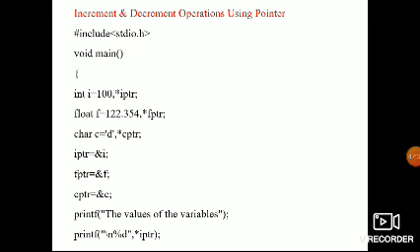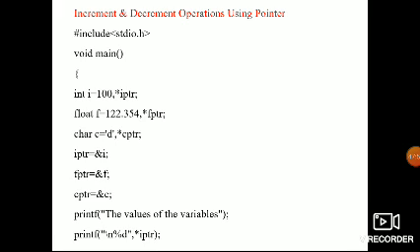So this is a program for the increment as well as the decrement operations using the pointers. I use the star to access the value of the variable using pointers.